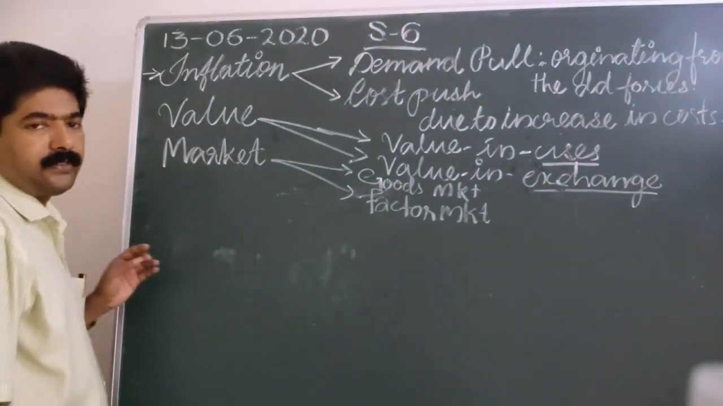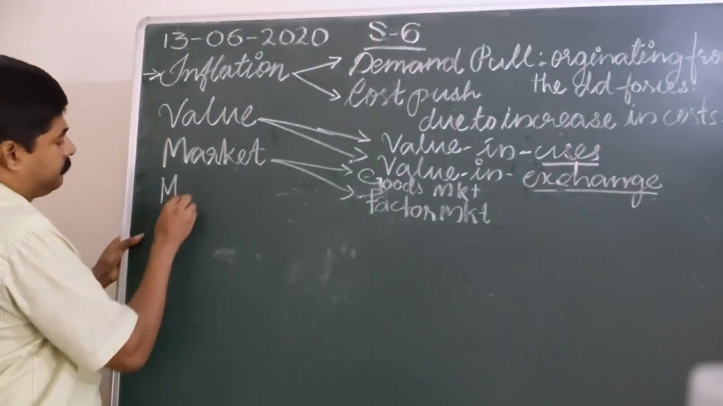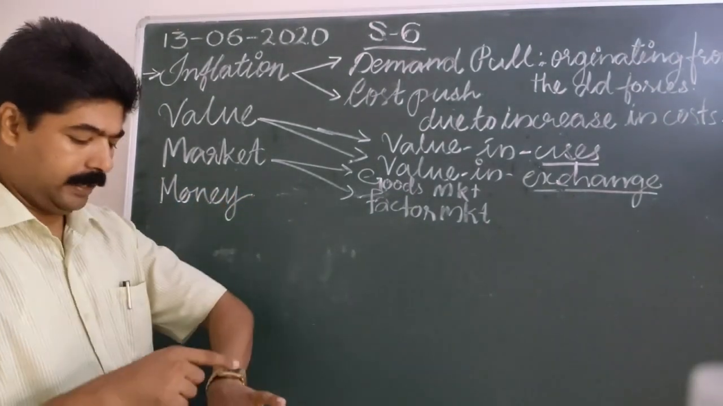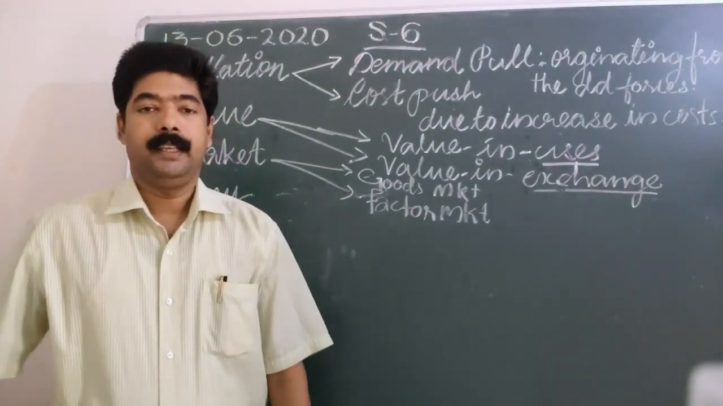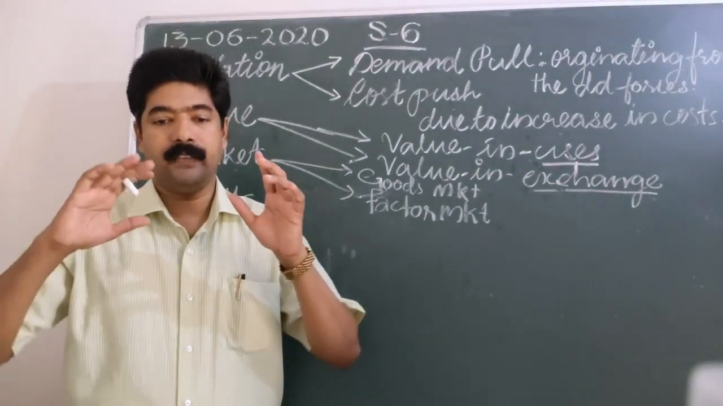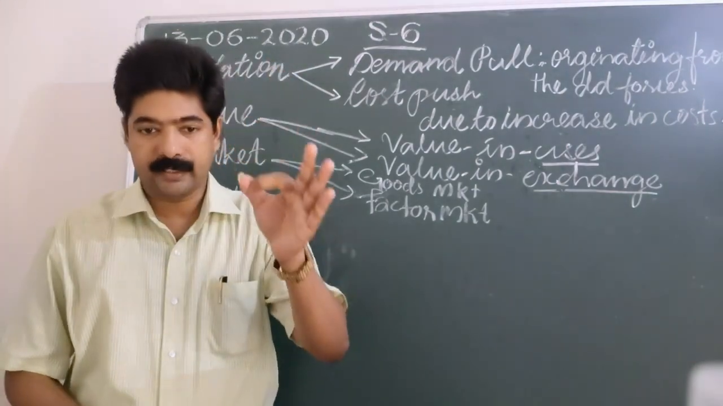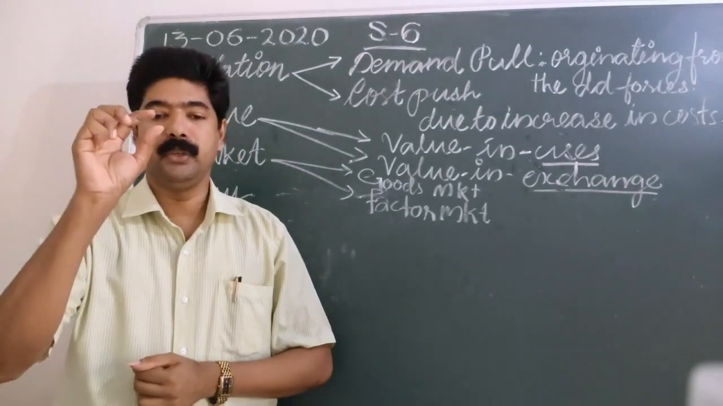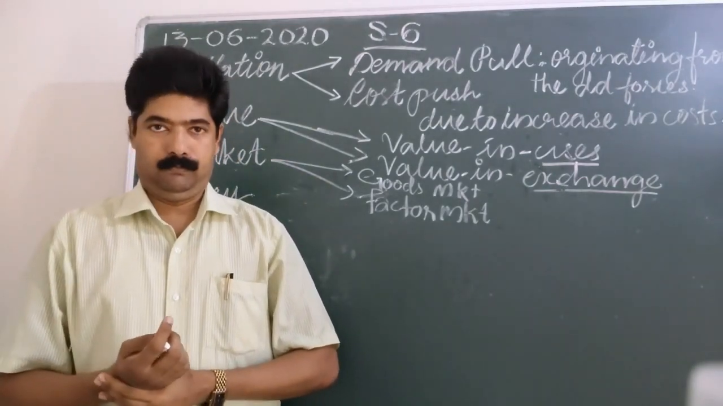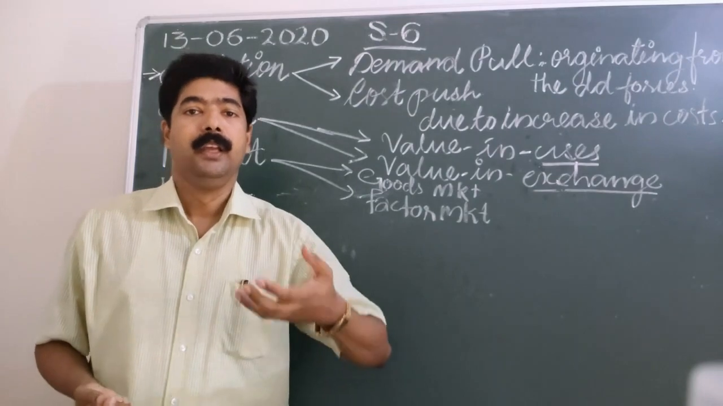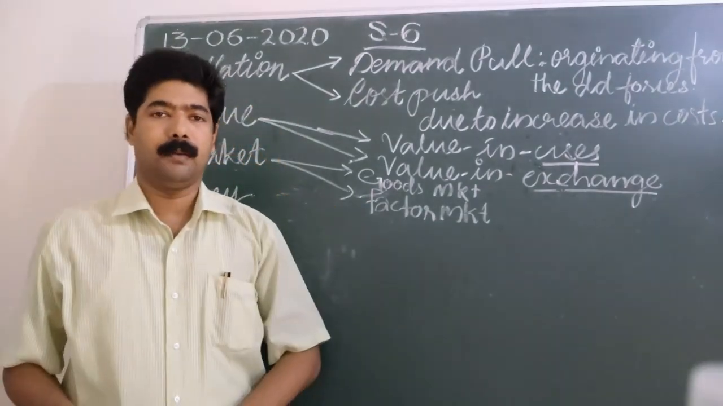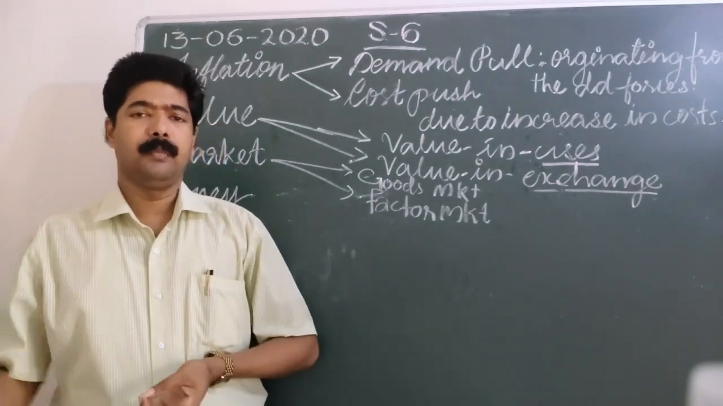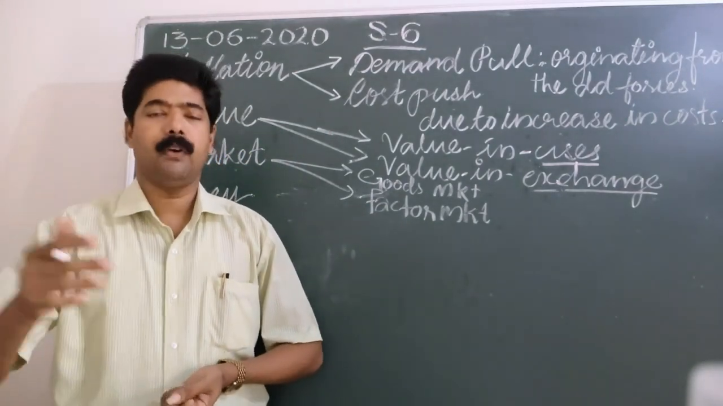Okay. Then we move to another term, money. What is meant by money? You know that goods and services as well as factor services are sold and purchased in modern economies with the use of money. In our present economy, we may sell commodities, we may purchase commodities, we may take part in economic activities with the help of money.